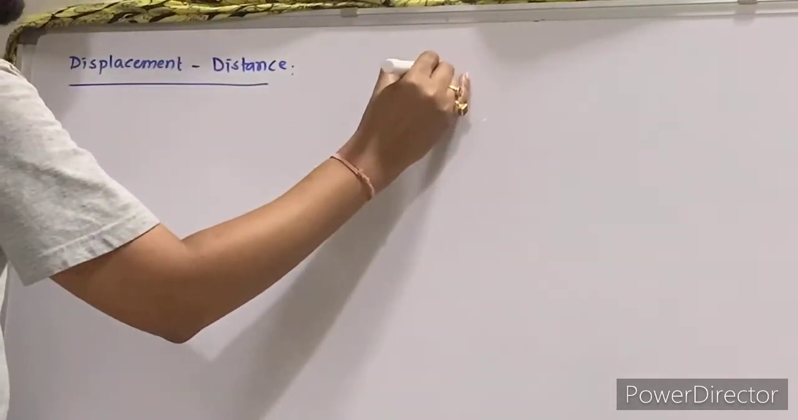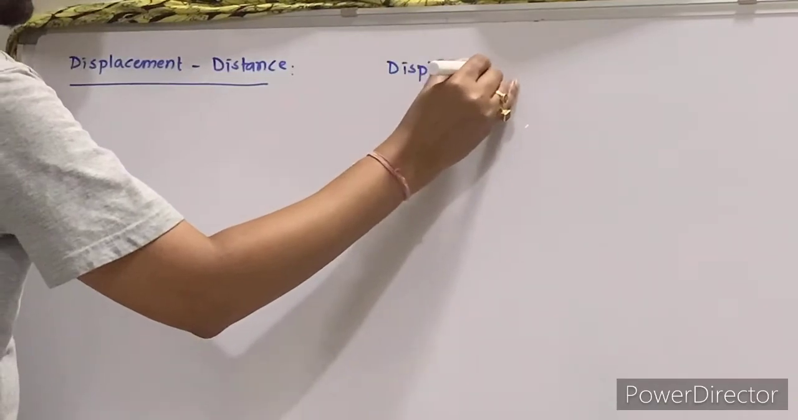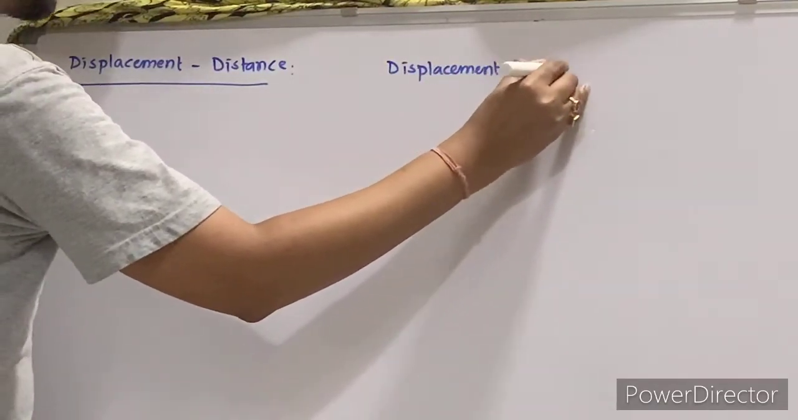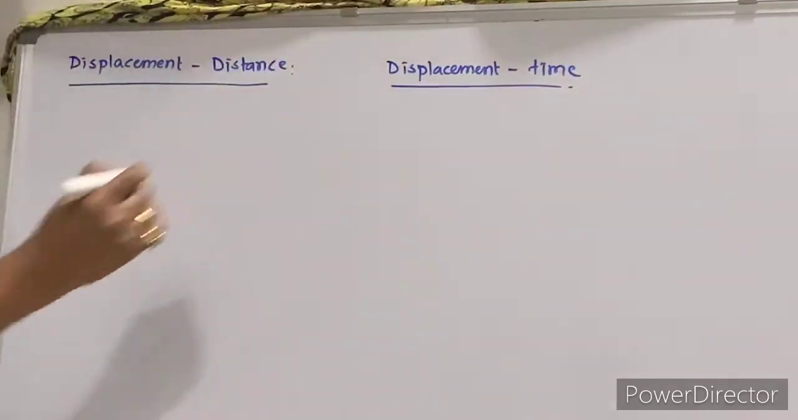Right? Now come to the next point, that there are two graphs. I will plot those two graphs. One graph is a displacement distance graph, right? And second will be displacement time graph. This is displacement time.